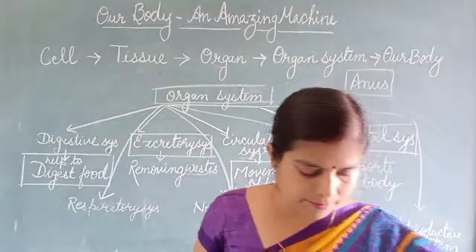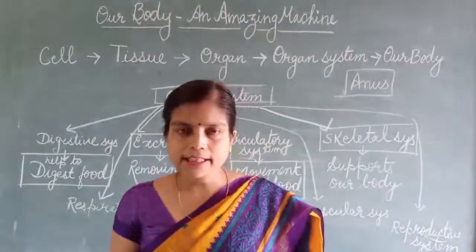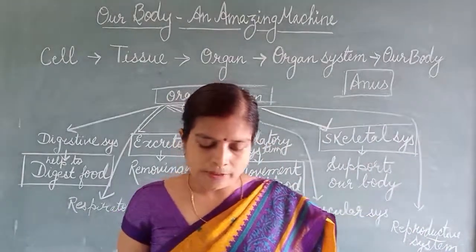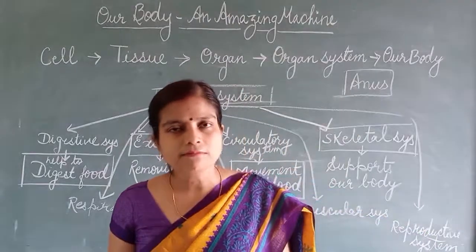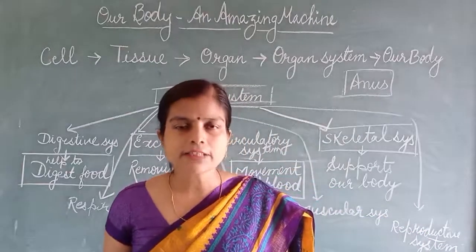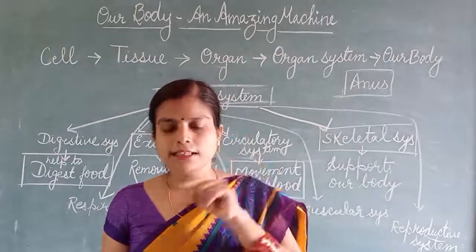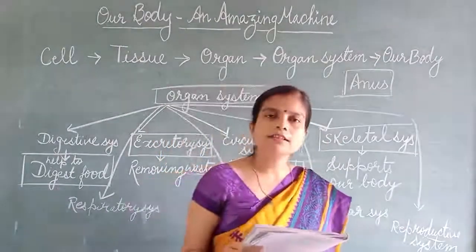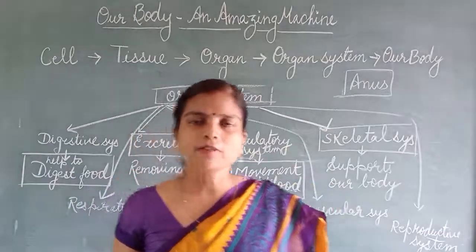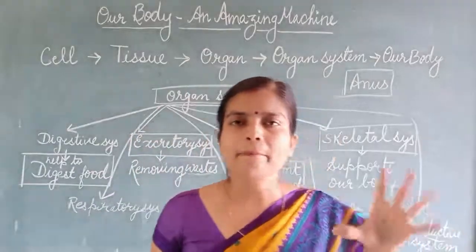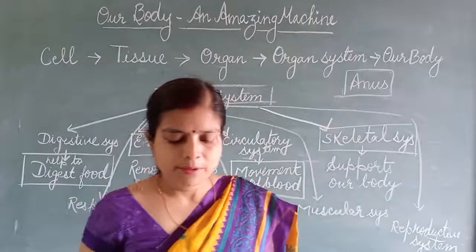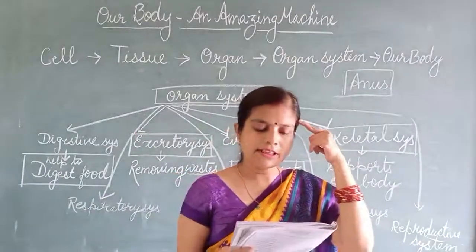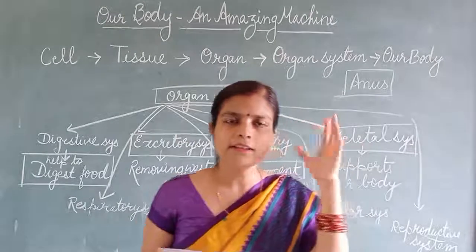Now here is some match the following. Stomach we will match with which system? Stomach is the organ of which system? That is digestive system. Stomach, digestive system. Heart, what is the function of heart? Pumping blood. Brain, what is the function of brain?